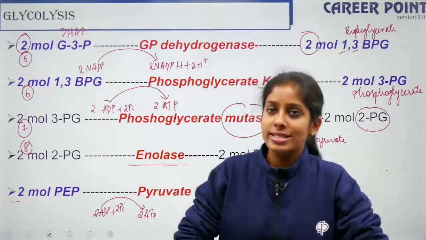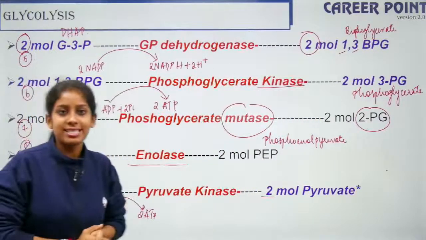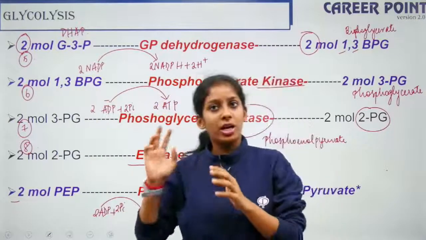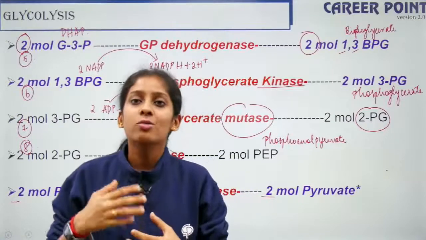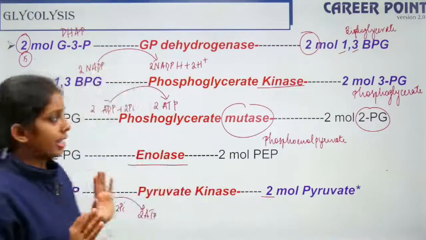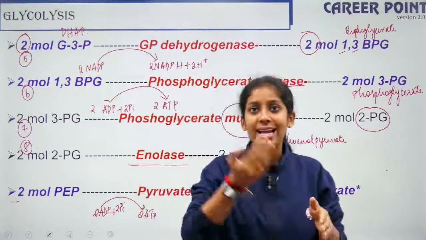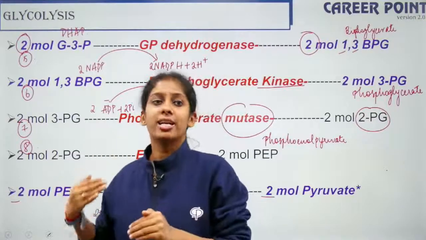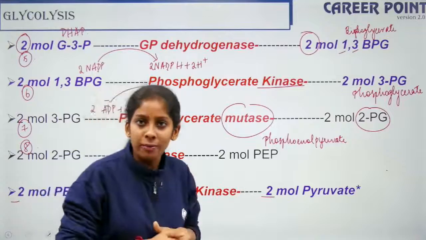Once again we'll revise quickly. We'll revise this slide first and then we'll revise the entire thing. First of all, we are considering 2 molecules of glyceraldehyde 3-phosphate, which becomes 1,3-bisphosphoglycerate, right? Then this becomes 3-phosphoglycerate and then 2-phosphoglycerate, then phosphoenolpyruvate, then pyruvate, right? Now are you able to remember the enzymes as well?